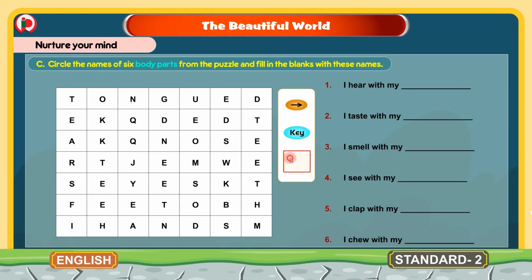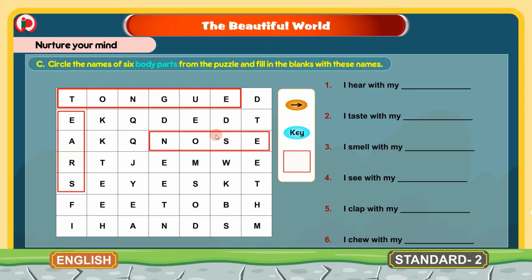E-A-R-S, ears. We will circle the word ears. 2. I taste with my dash. We taste with our tongue. T-O-N-G-U-E. We will circle the word tongue here. 3. I smell with my dash. We smell with our nose. N-O-S-E. We will circle the word nose. 4. I see with my dash. We see with our eyes. So we will circle the word eyes.